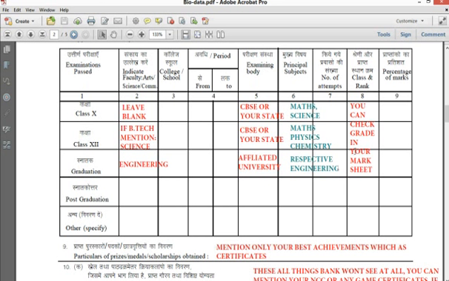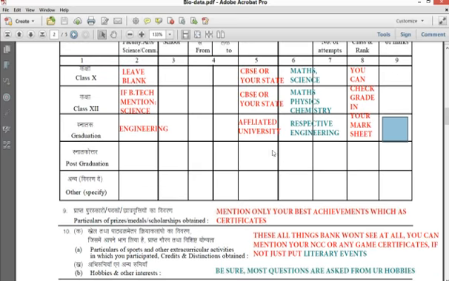The class and the rank, please write your grade here, grade A or grade B, class first class or second class, and the percentage of marks. If you have CGPA, please convert your CGPA into percentage of marks here. That is very important. Don't mention your CGPA here like 6 point something or 5.7. And post graduation, if you did any post graduation, please mention it here.